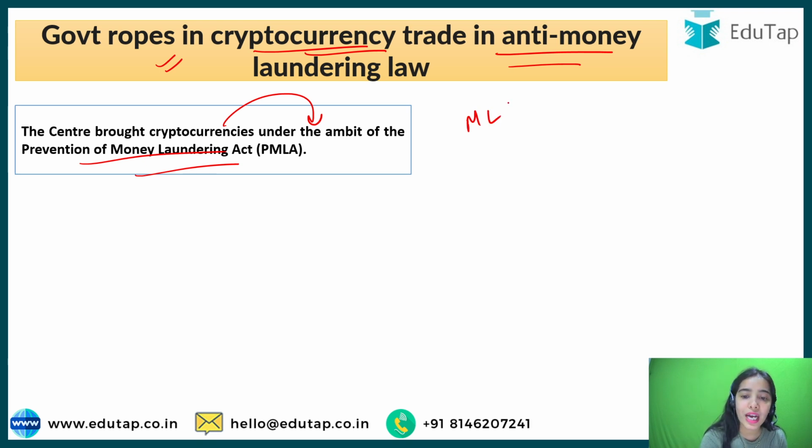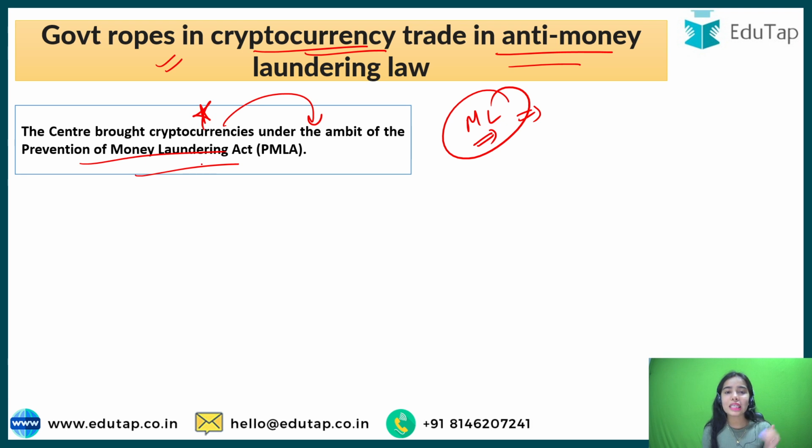Money laundering, I hope you all know, is an illegal kind of activity where you are trying to illegally save your money and send it to some other country, so that you are saving your taxes and not showing your proper income. This usually happens, and now through cryptocurrency also money laundering was happening quite a lot. There were many illegal activities being done through cryptocurrency, so it has been brought under the PMLA, the Prevention of Money Laundering Act, so that some kind of regulation can be brought on cryptocurrency.